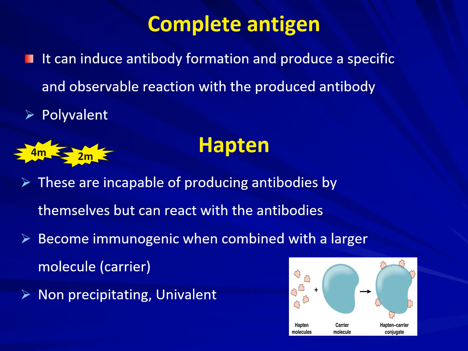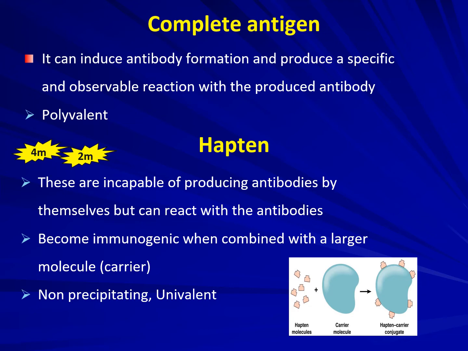There are two kinds of antigens, complete antigen and a hapten or an incomplete antigen. A complete antigen can induce antibody formation and even produce a specific and observable reaction with the produced antibody, and it is a polyvalent antigen. What about a hapten? These are incapable of producing antibodies by themselves, but they can react with the antibodies.